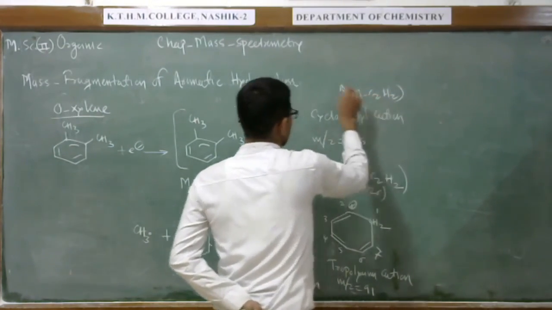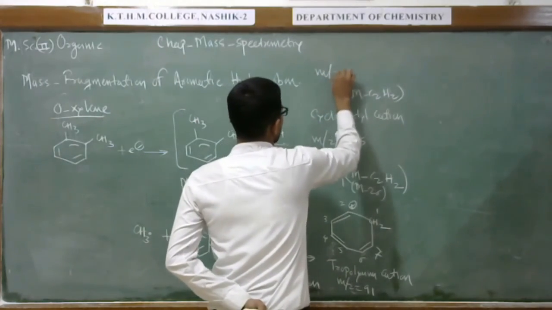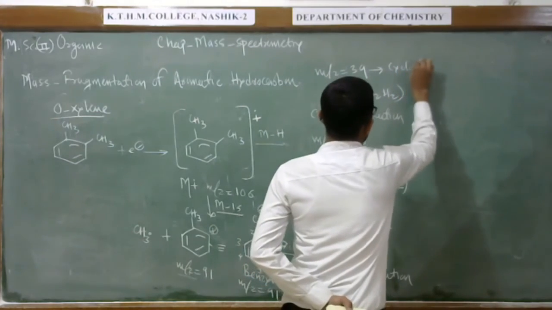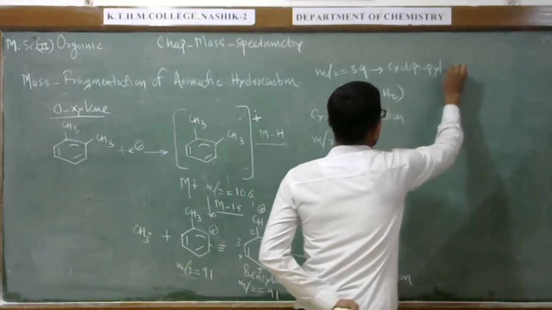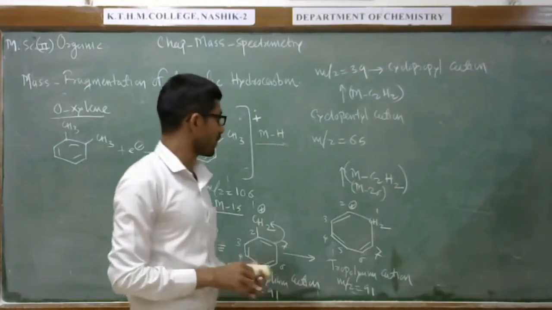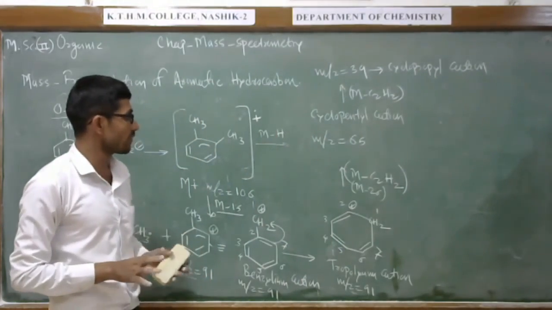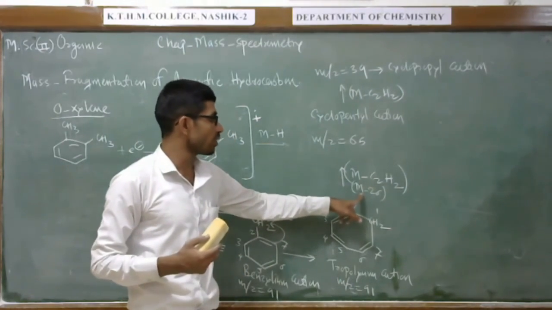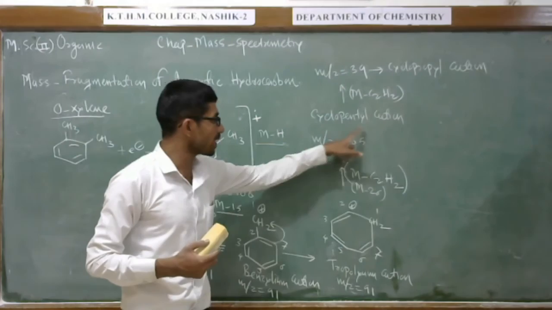We can observe the peak at mass to charge ratio 39, because of the cyclopropyl cation. Same as the toluene compound, we can observe the same kind of peaks, not different peaks. The tropylium cation 91, after that an acetylene molecule is lost, and we can observe the cyclopentyl cation 65.